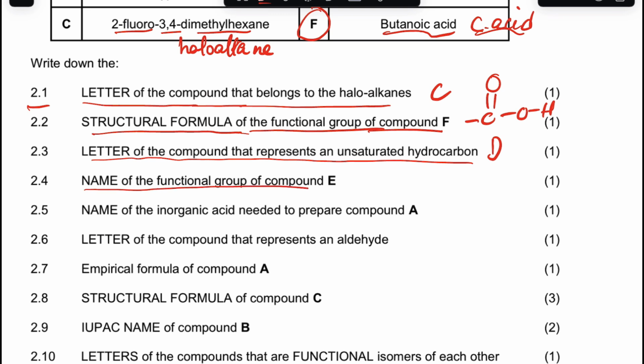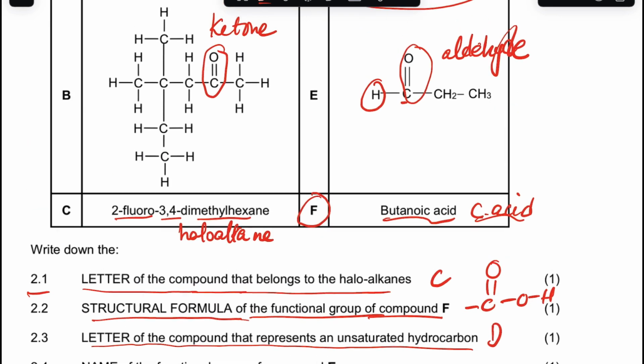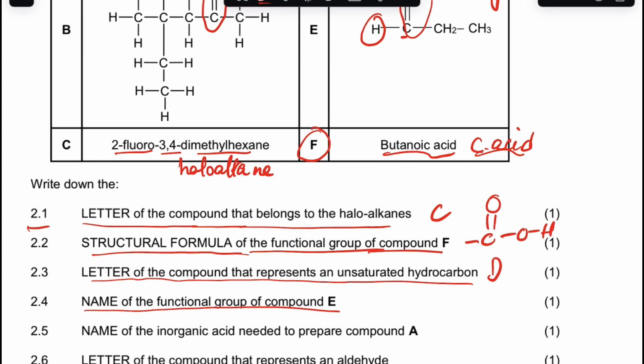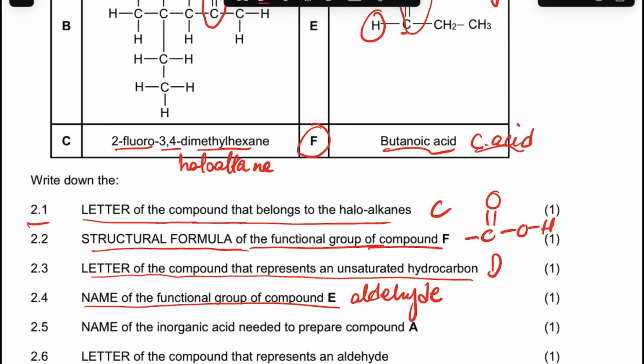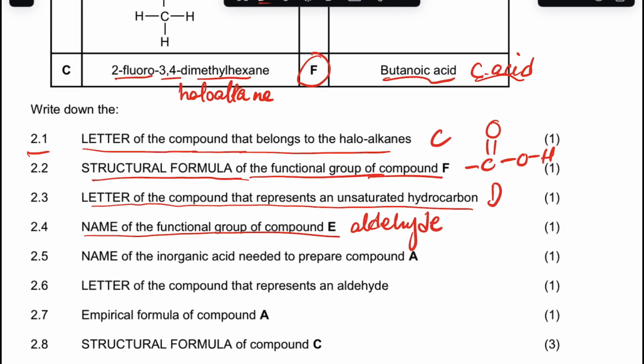And then the name of the functional group of E. What is the functional group of E? It's aldehyde. Aldehyde is the functional group, not the name of the functional group structure.